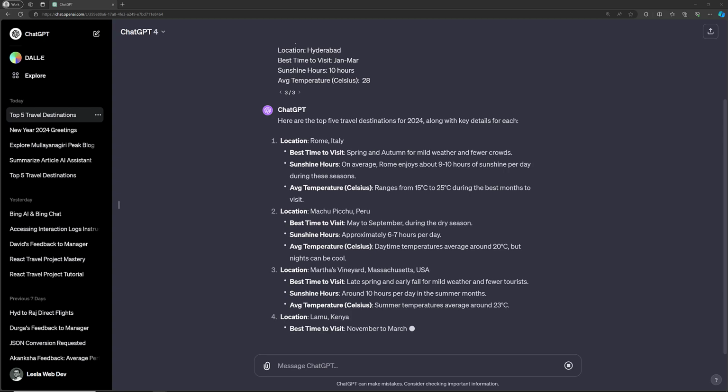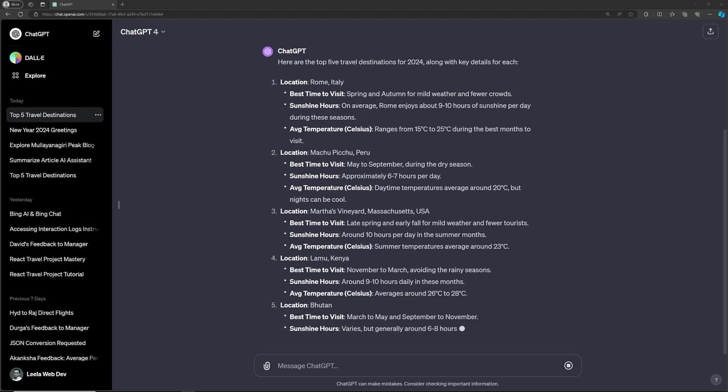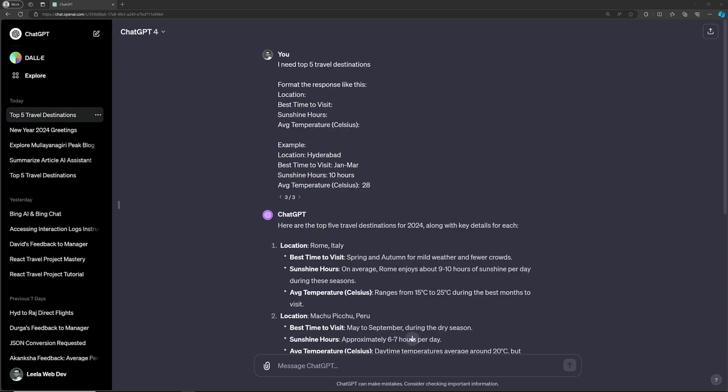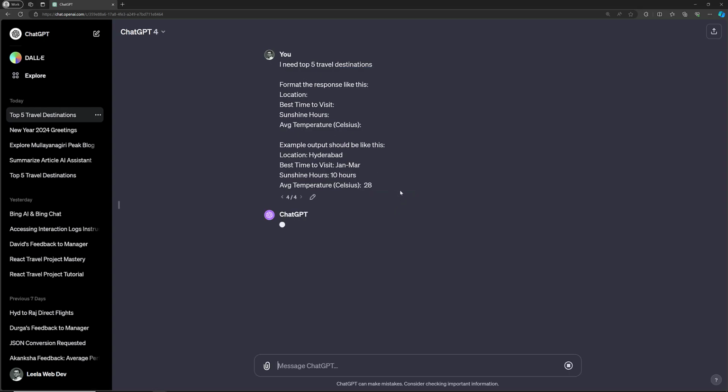What I want to say is, we can enhance the question, how we need to ask it. So I will try to enhance this question once. An example output should be like this. Okay, so we'll try to ask the same thing. Let's see how it will be. Format the response like this, right? So we can also write, format your response like this. Let's see how it will do.